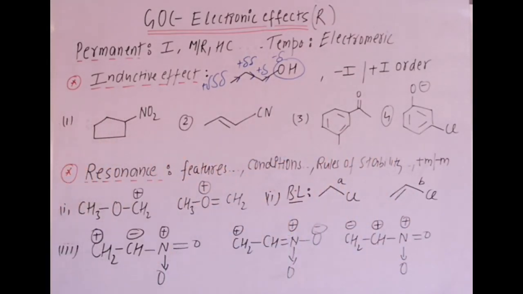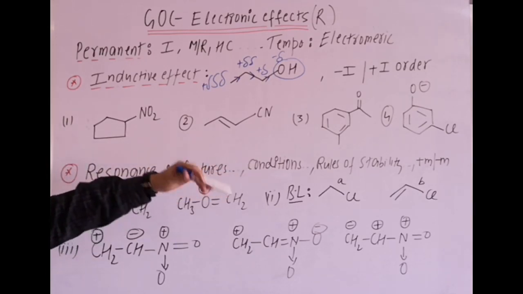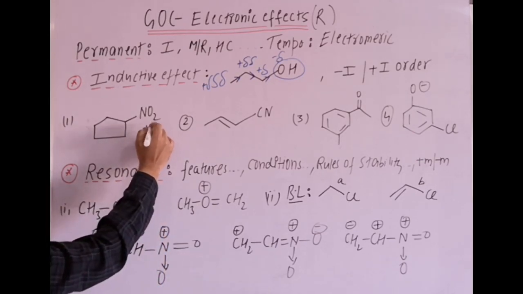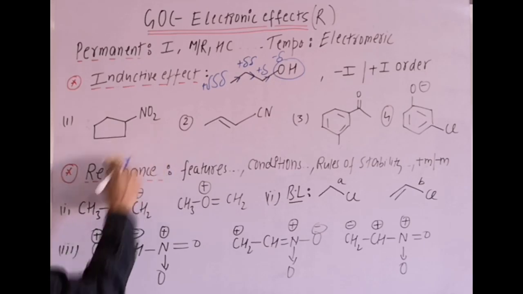Now first example, here you have to mark the arrows to show inductive effect, like you have done in your notes also. So these are the 4 questions, you can try, pause this video and then you can check your answer. I am marking the arrows. NO2 group is a minus I group, strong minus I group.